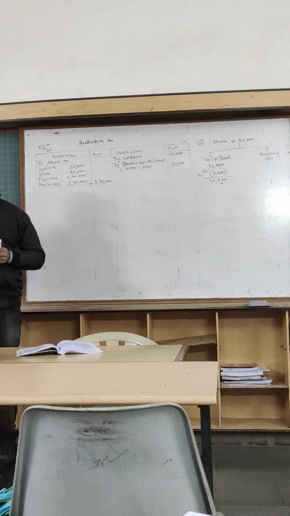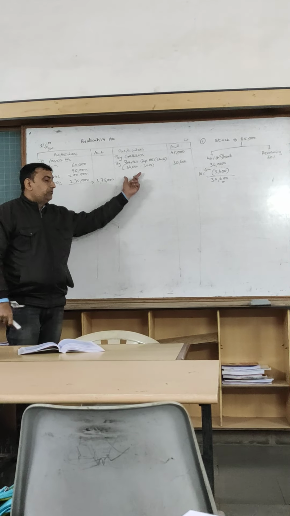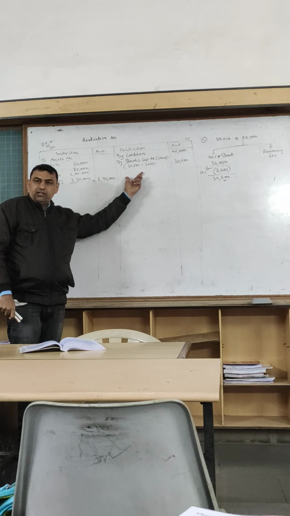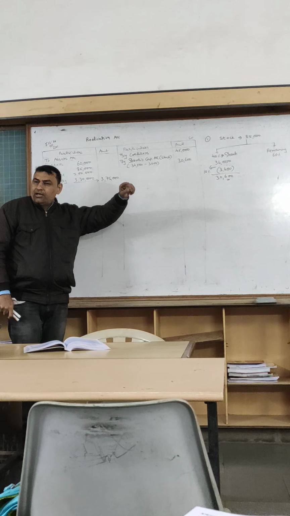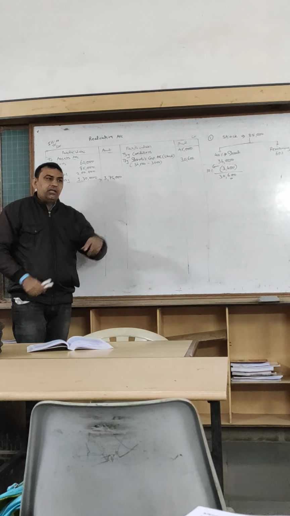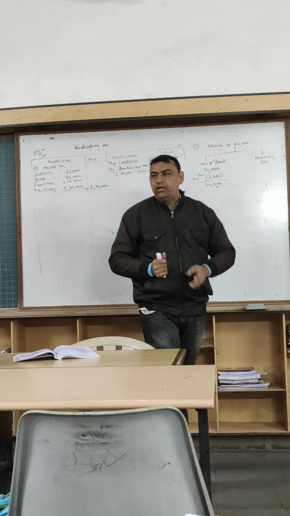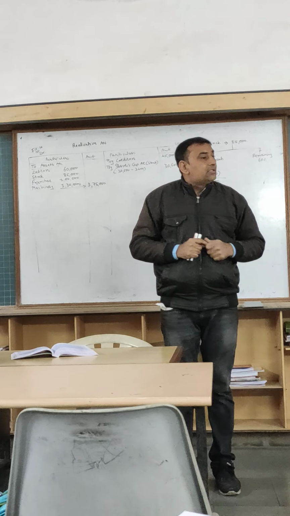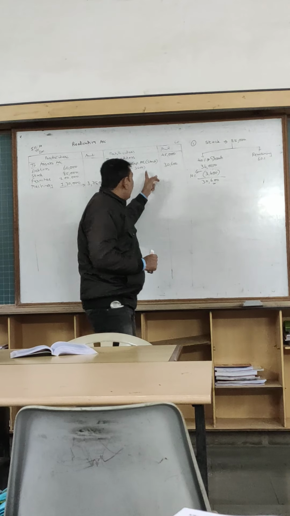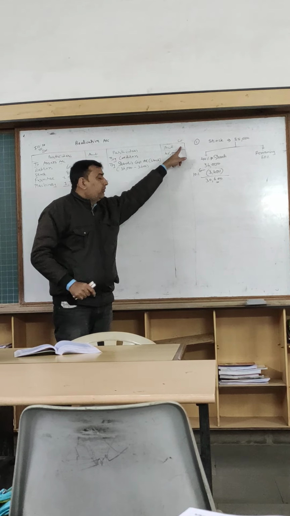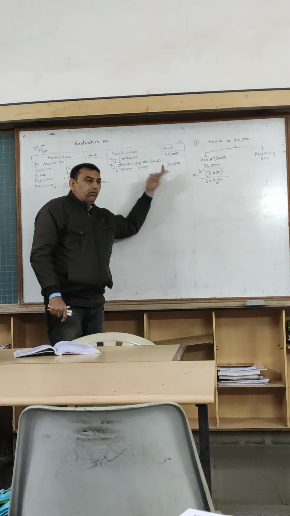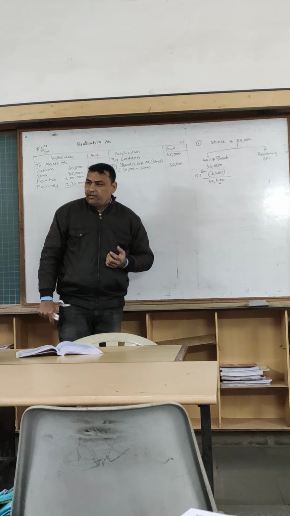Is it clear? The second effect of this stock taken over by Santi is on the debit side of the capital account. So the journal entry for the stock taken over is: Santi's capital account debited to realization account. Realization account credited. That means Santi's capital account debited. Is it clear? Okay.